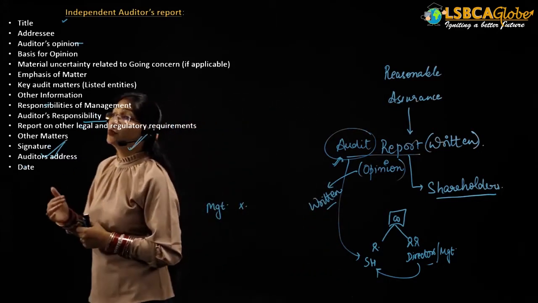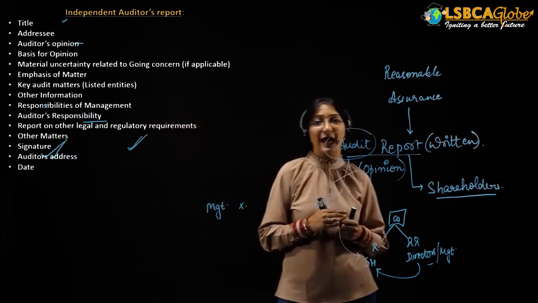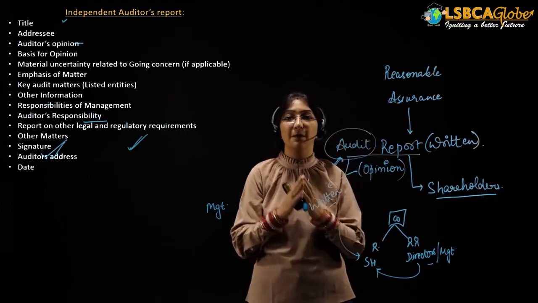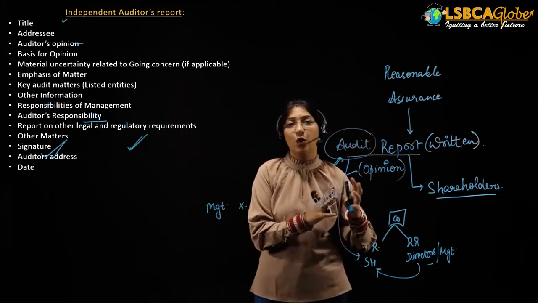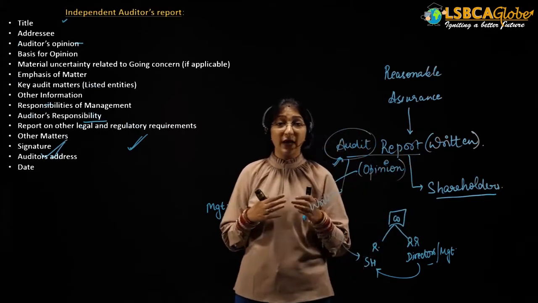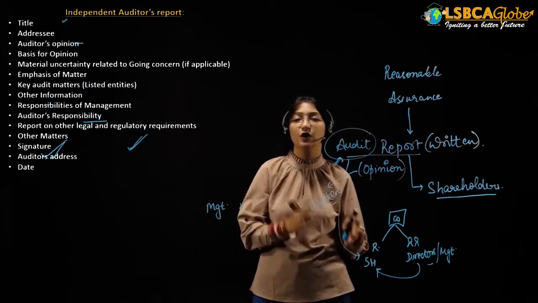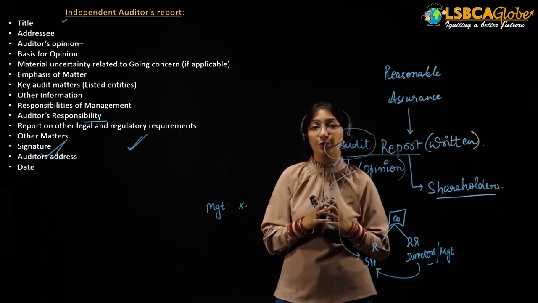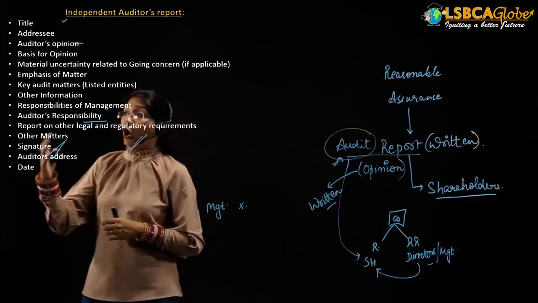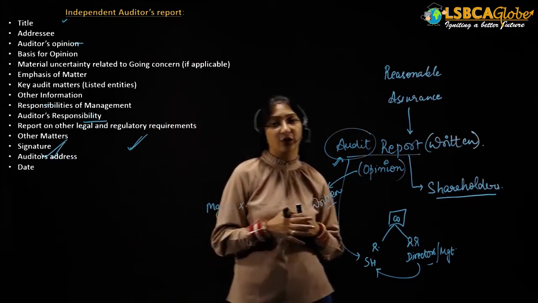Then responsibilities of the management. Now, to reduce the expectation gap, we are going to write the responsibilities of the management as well as the responsibility of the auditor in the audit report itself. Why? So that the responsibilities of the management and the responsibilities of the auditor are clearly stated in the audit report, so that there should be no misunderstandings. Then auditor's responsibility, just like we have discussed. Then report on other legal and regulatory requirements.